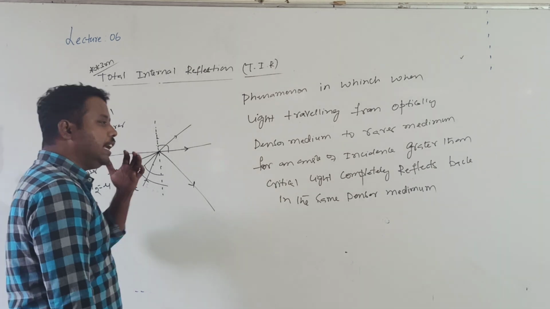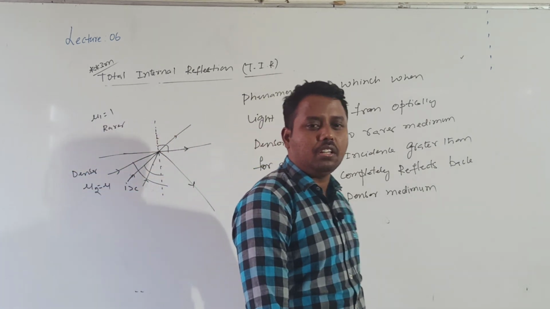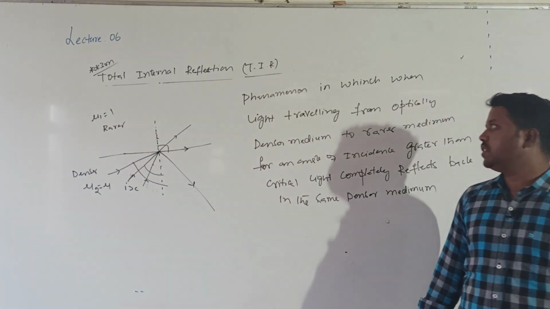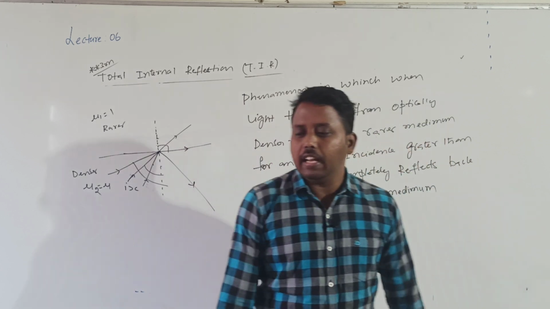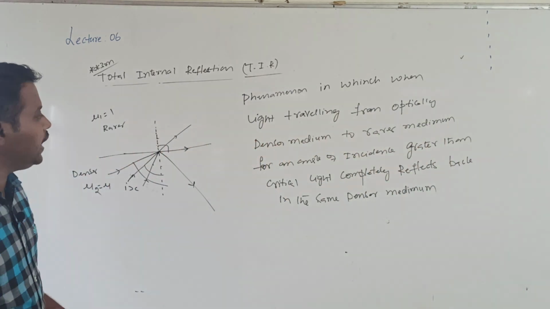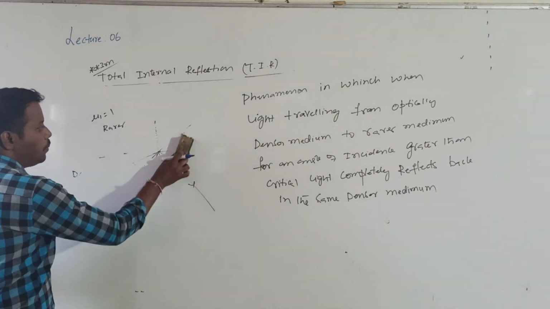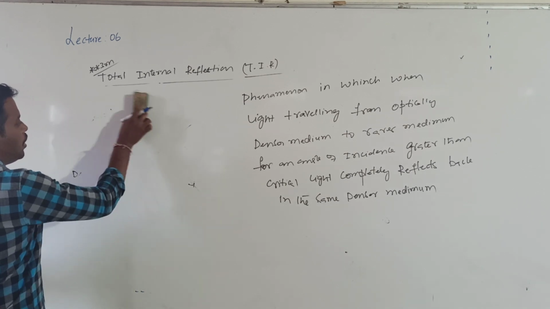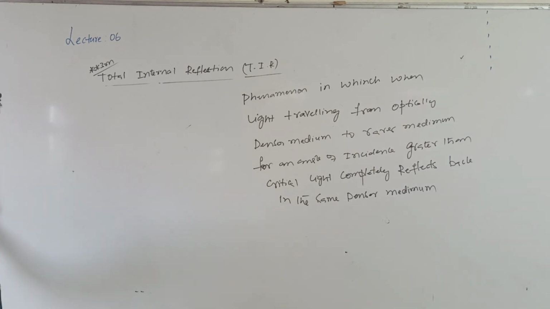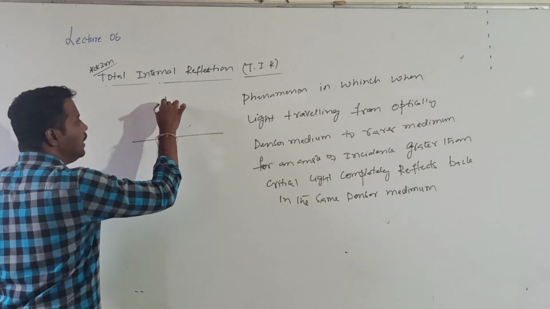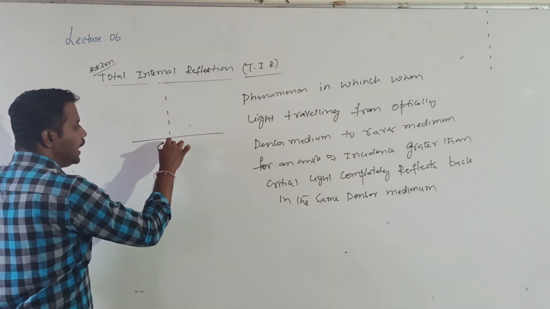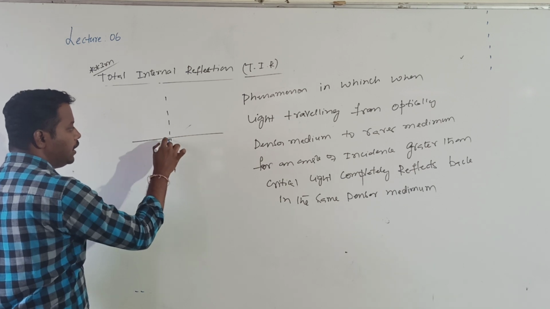The definition is important, a many times asked question. What is total internal reflection? Total internal reflection is a phenomenon. In this phenomenon, what happens? Whenever light is traveling from optically denser medium to rarer medium, for the angle of incidence greater than the critical angle, then what happens to the light? The light will completely reflect back into the same medium.